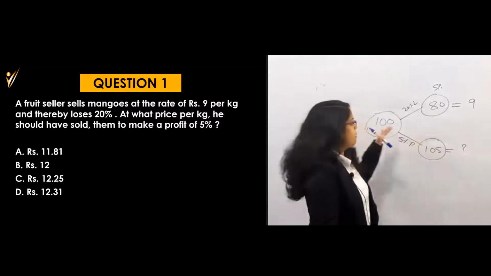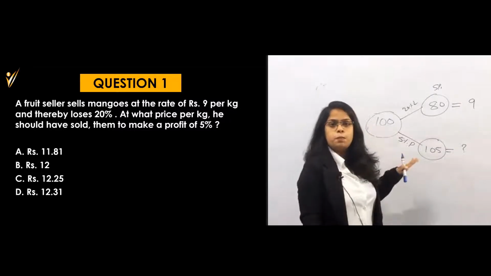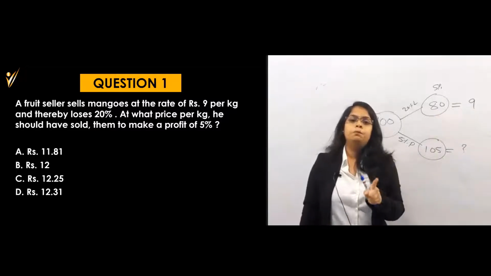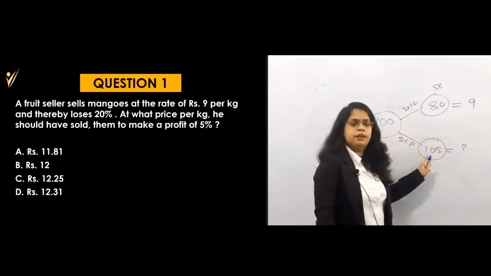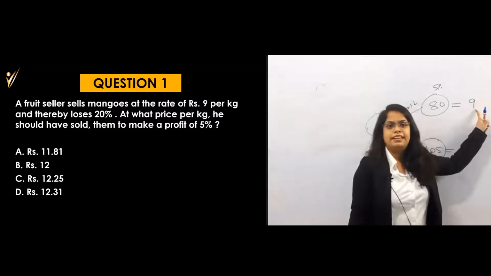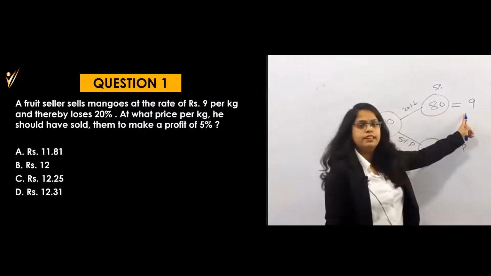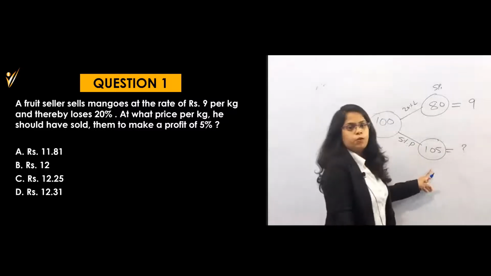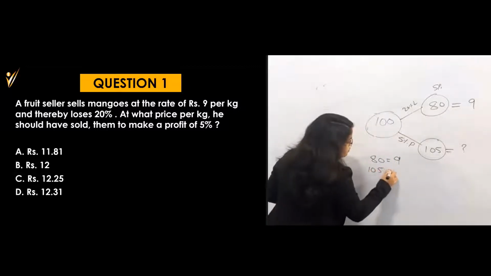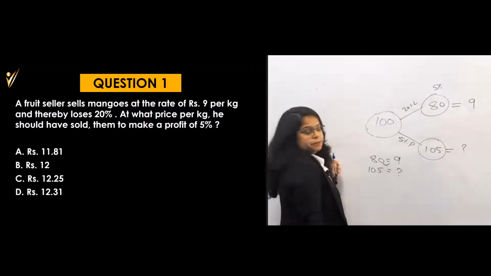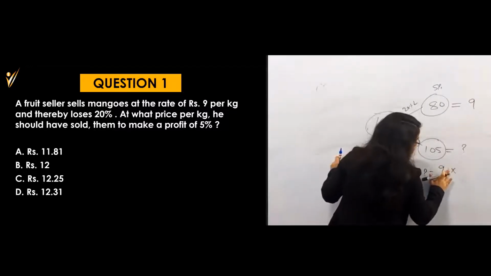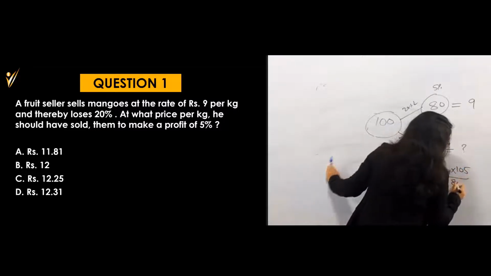What am I saying? Suppose my price was 100 rupees. If I had a loss of 20%, at that time my selling price will be 80 rupees. But now I want a profit of 5%, so my selling price will become 105. Whenever my selling price is 80, at that time the fruit seller's price is 9. Why? Because he is also selling at the 20% loss. Then what will be the price at 5% profit? This is the question mark. That means I am equating 80 is equal to 9. Then 105 is equal to what? Let's do the cross multiplication. For the cross multiplication, what will you do? 9 into 105 divided by 80. Solve this now.